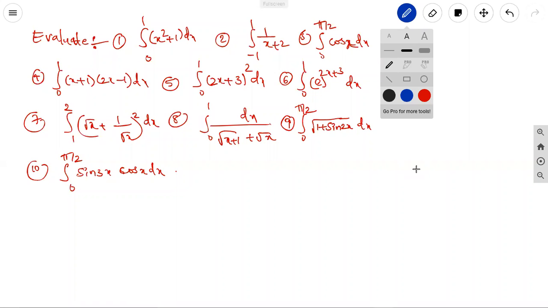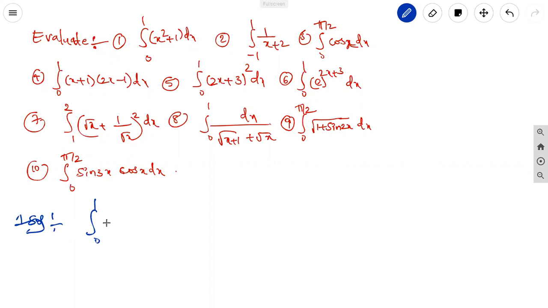The problems are related to various methods and various functions. One is algebraic, another one is trigonometric, exponential, like that. Here, evaluate first question, first solution.